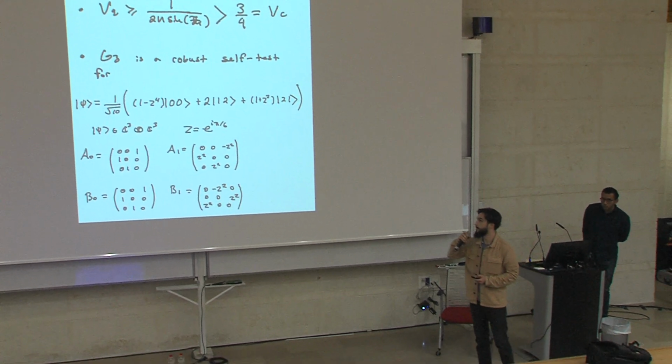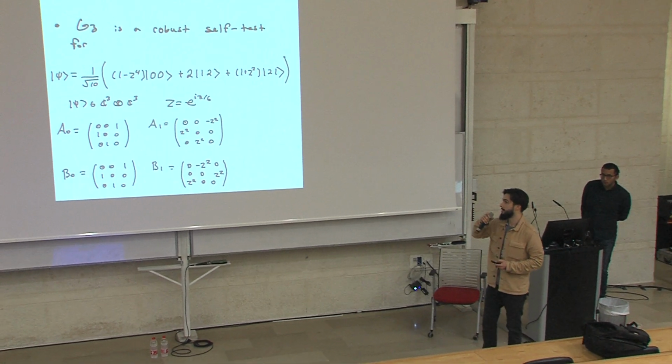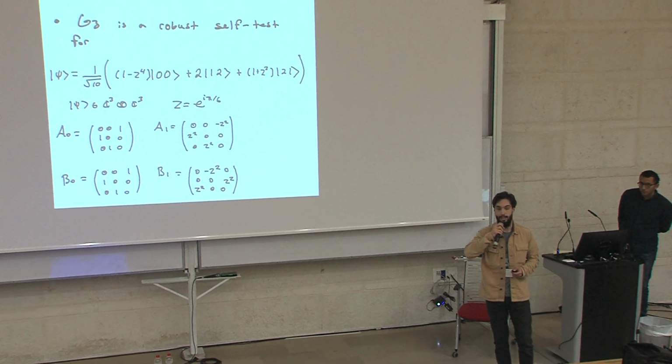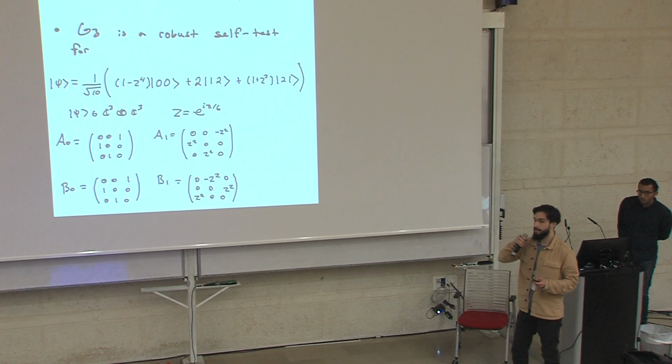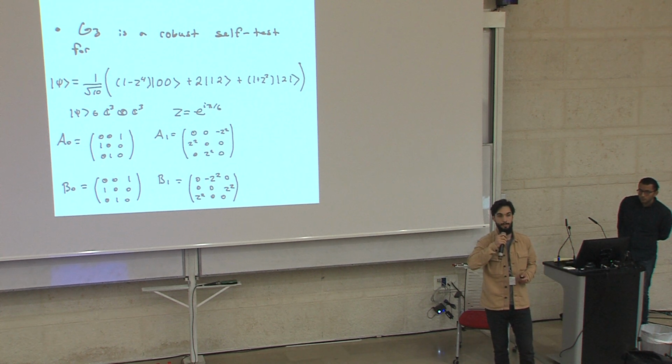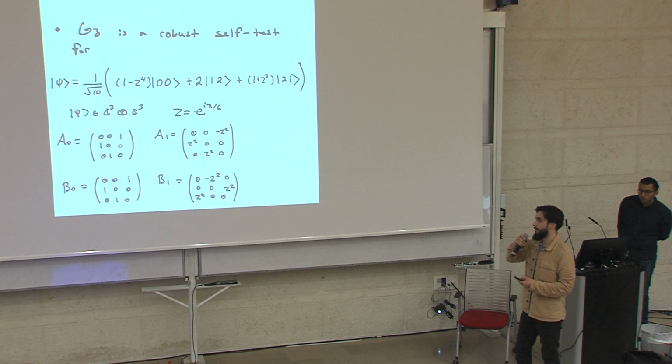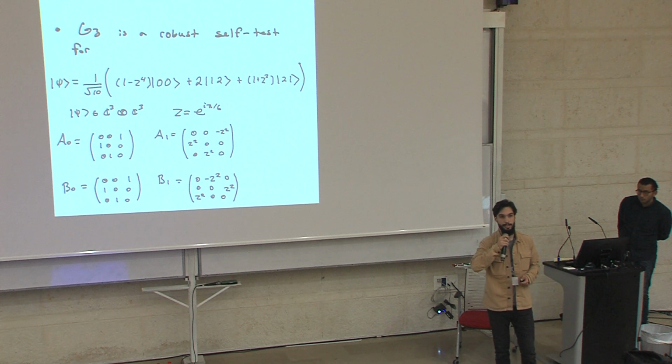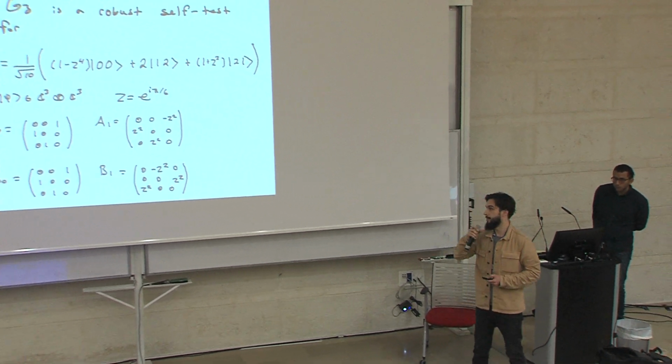What are our self-testing results? Well, we're able to self-test for this state in the case of n equals 3. The details, not too important to digest here, but it's certainly not a maximally entangled state or an EPR state. And the operators we're able to test for are not immediately constructed from Paulis, and we're telling a different story.